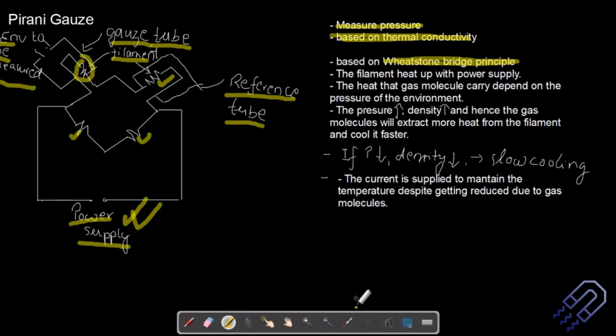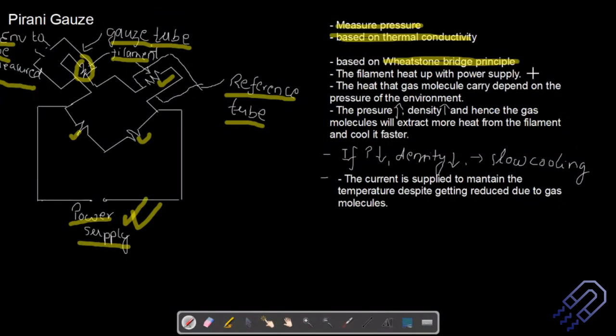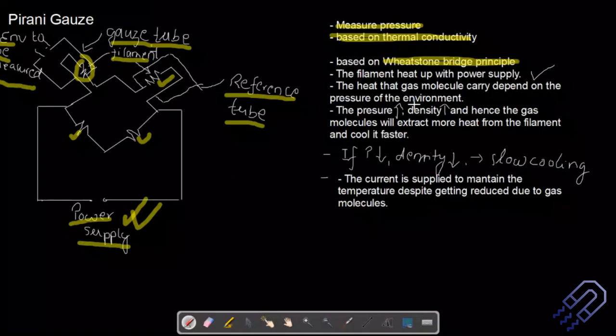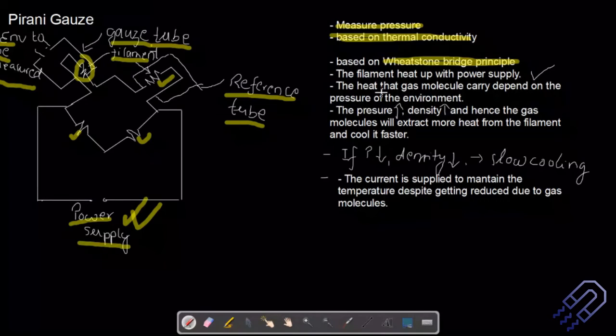So the filament that we have will heat up with the power supply. That's the first point. Now the heat that gas molecules carry, which is quite logical, depends on the pressure of the environment. If the pressure is more, the gas molecules will carry more heat. You know this is the system of heat transfer. The heat that the gas molecules carry depends on the pressure of the environment.